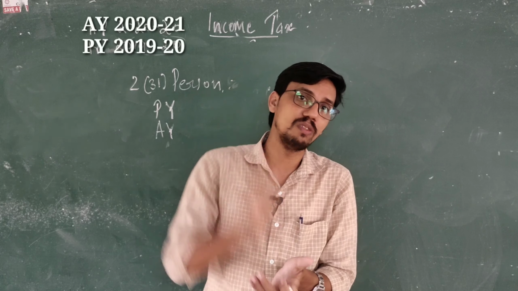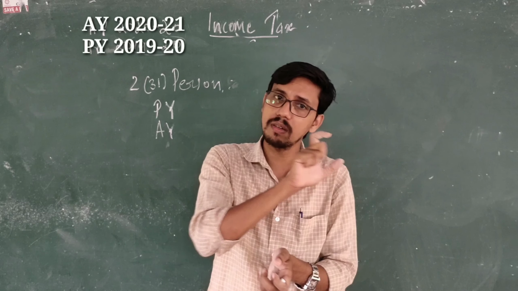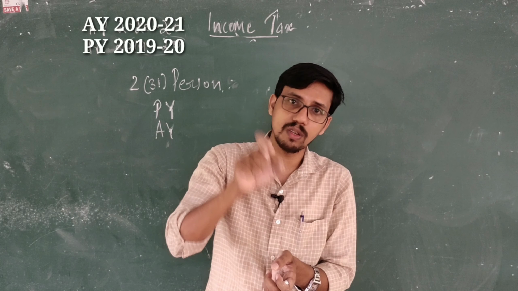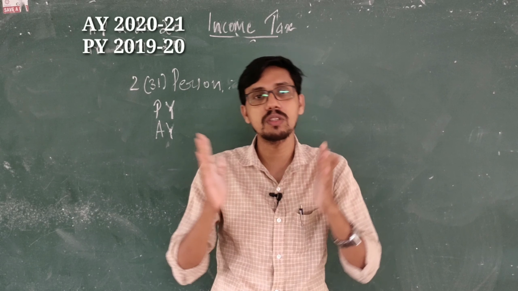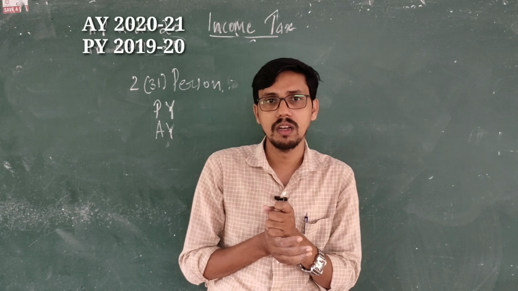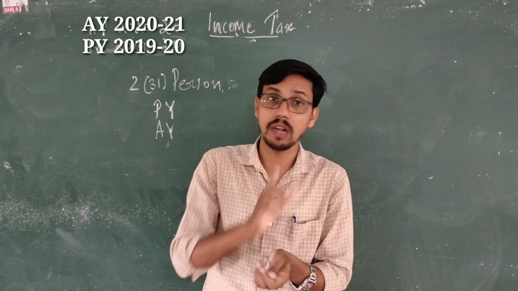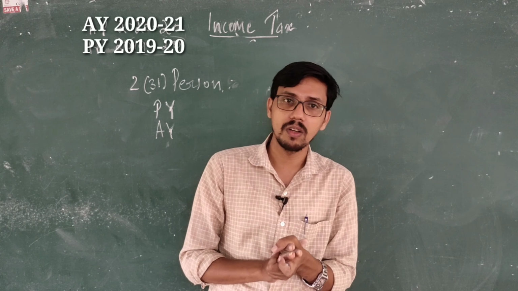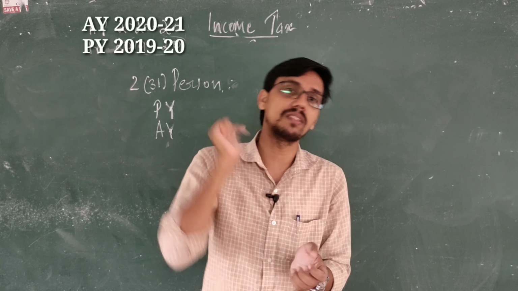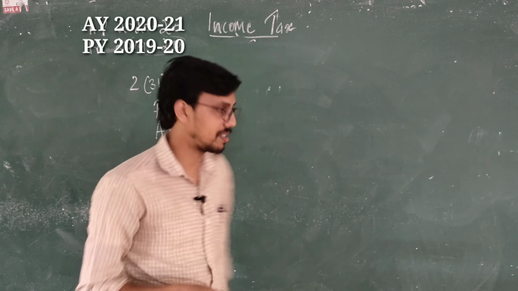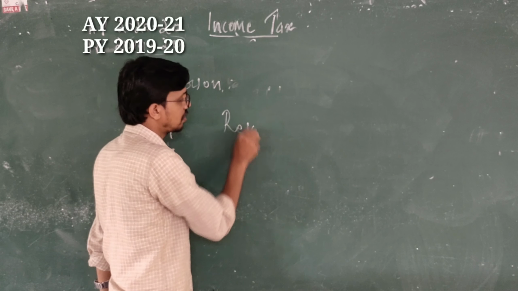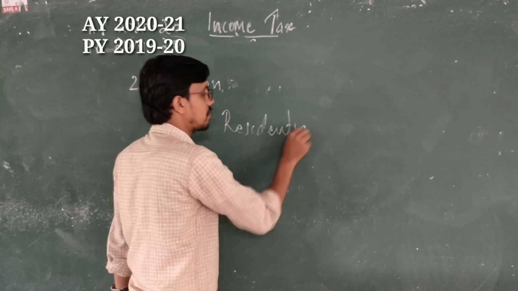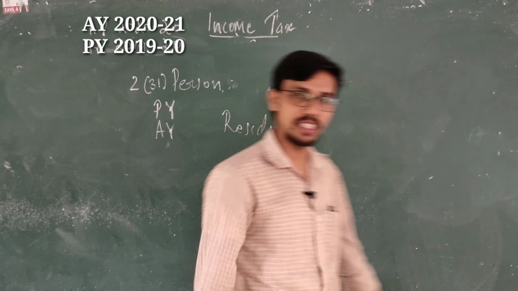Now take the case of individual. We have discussed who a person is. Now take the case of individual. When shall he pay the tax, on the basis of what shall he pay the tax? Shall every person pay the tax or every individual pay the tax? No. There we consider his residential status. Tax is based on his residential status. So tax is not based on citizenship.